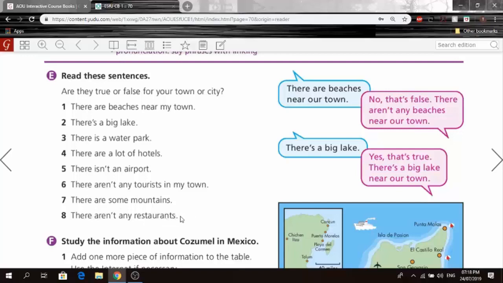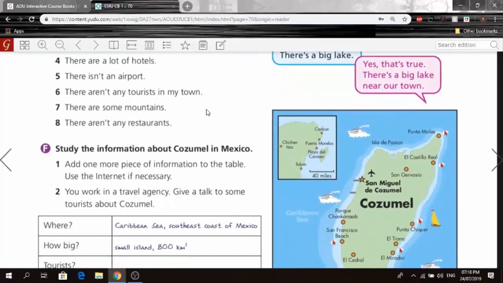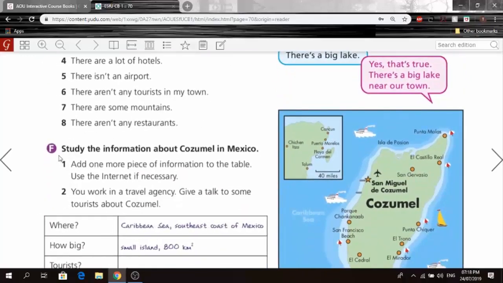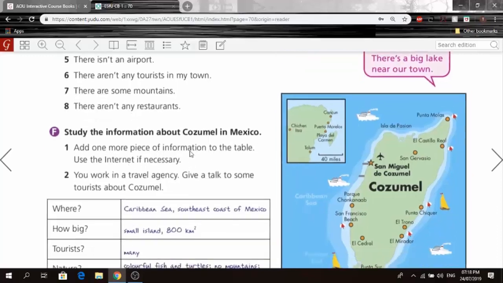There are a lot of restaurants in our city, right? Now, moving on to exercise F, study the information about Cozumel and Mexico. Add one more piece of information to the table. Use the internet if necessary.